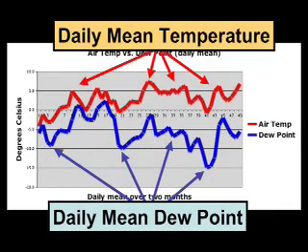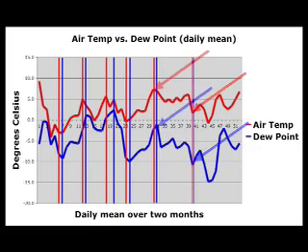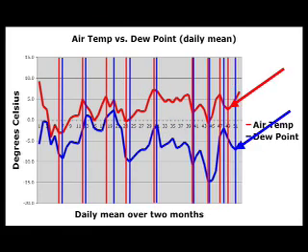When plotting the 2 months' worth of daily mean temperatures against the daily mean dew points, as seen in this graph, I found that as the mean temperature rose and fell, there was a strong correlation between rising and falling dew point levels as well, although the change in the dew point lagged behind the temperature changes by about a day.